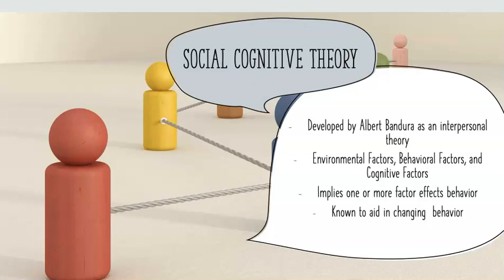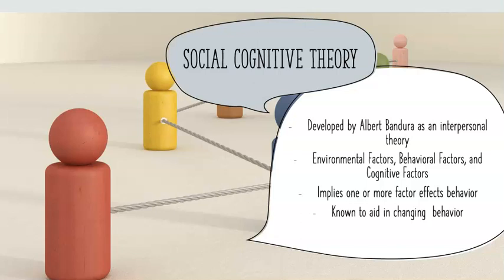The social cognitive theory was developed by Albert Bandura as an interpersonal theory, so based on our insides, how we're feeling, how we perceive things, and also the way we think. So they are influenced by several different factors, which are your environmental factors, your behavior factors, and also your cognitive factors. Your environmental is your surroundings. Where do you live? Is it in close proximity? Your behavior is your actions. How do we act? And then cognitive is the way we feel and the way we think.